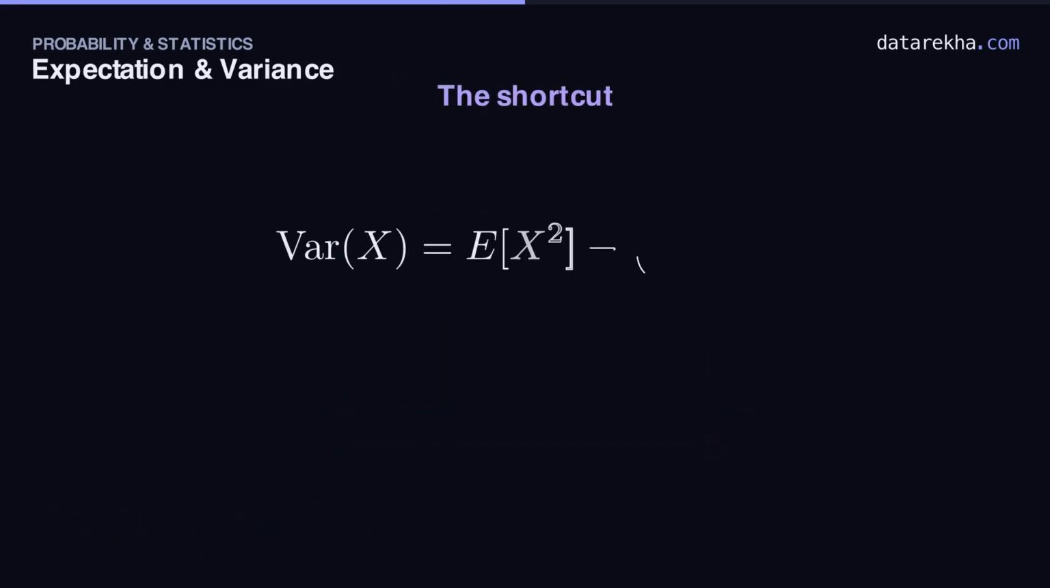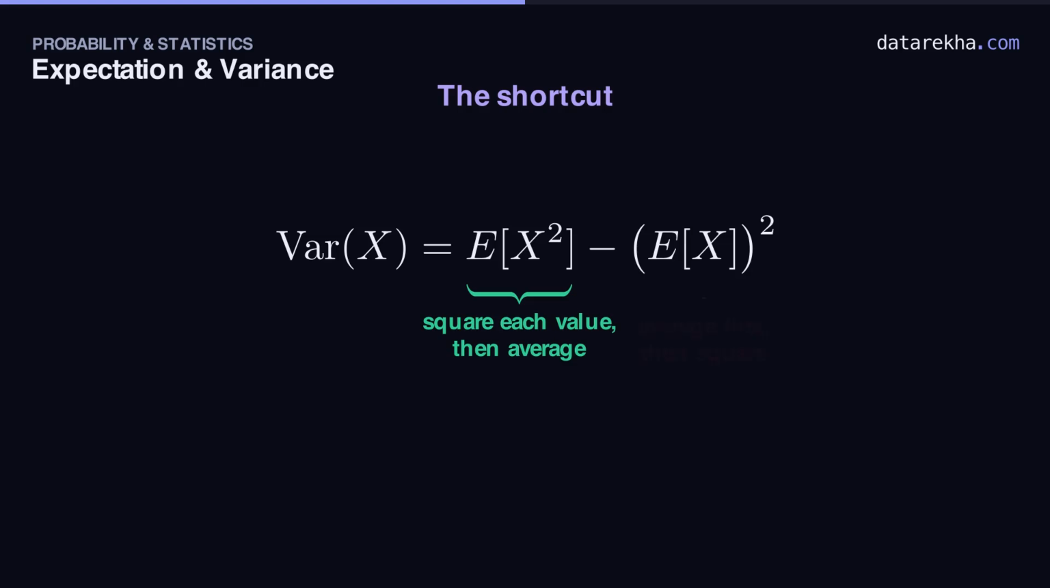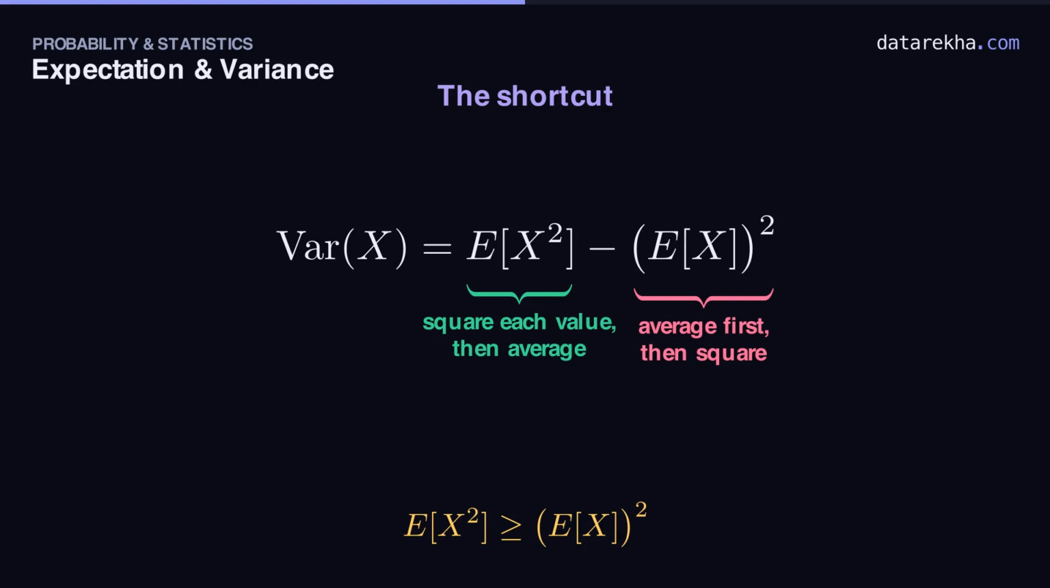In practice, almost nobody computes variance from the deviations directly. There's a shortcut that's far quicker. The variance equals the expectation of X squared minus the square of the expectation of X. Look carefully at the order of operations because it's everything. In the first term, you square each value first, then average. In the second, you average first, then square that single number. Same symbols, opposite order. These two are equal only when there's no spread at all. The gap between them is exactly the variance. Remember that, and you'll never mix them up.